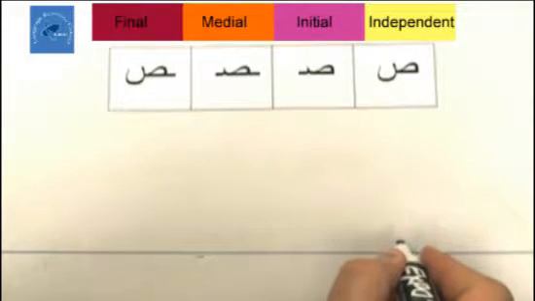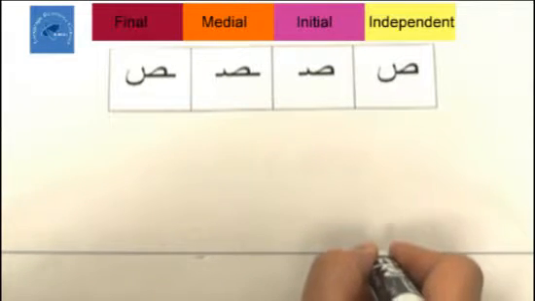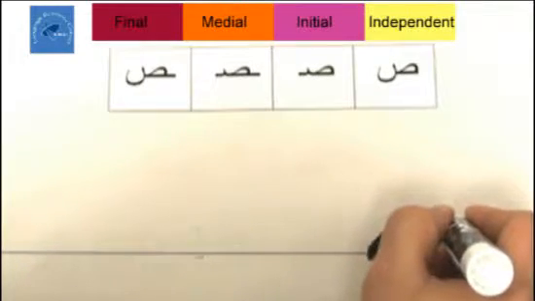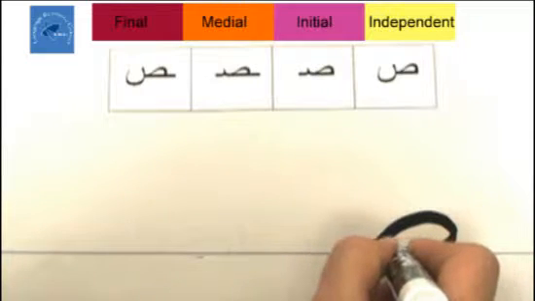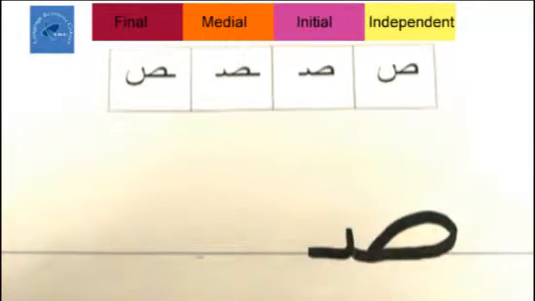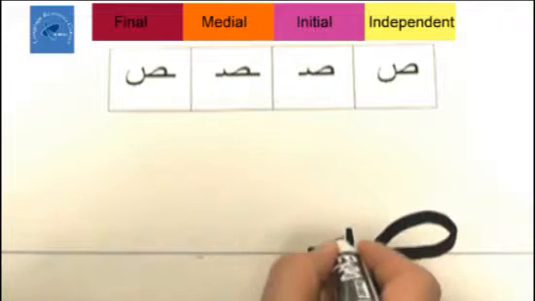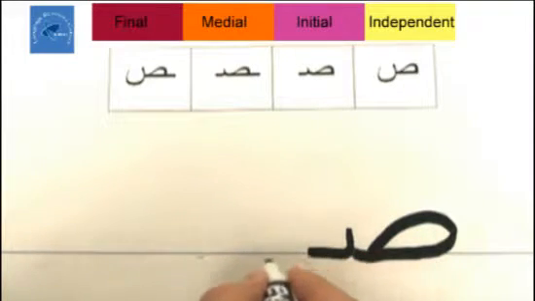Sa in its initial position. All we need to do is the oval loop without the backwards U. So we're going to start right here, go up, come down till we touch the line, and we need the tooth and a line. Don't forget the tooth and the line. So a loop, tooth, and a line. One more time.